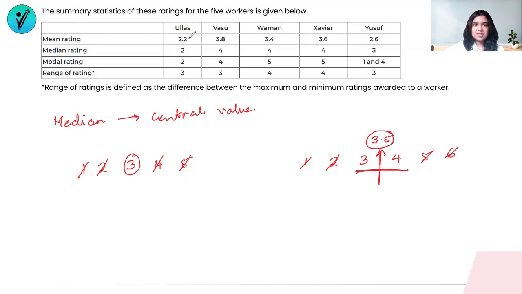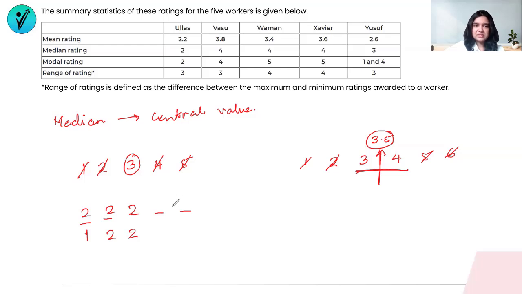For example, Ulhas has a median of 2. That means Ulhas has had a 2 somewhere because one of the numbers is going to be 2 out of the 5 numbers that Ulhas has had. And that 2 is right in the middle. So Ulhas could have scored a 2 and a 2 here, or Ulhas could have scored a 1, 2, and a 2 here. In either case, the median is going to stay 2 because that's the middle number that's coming.